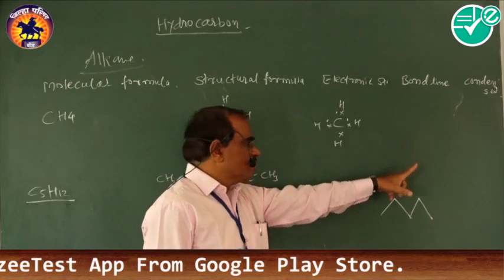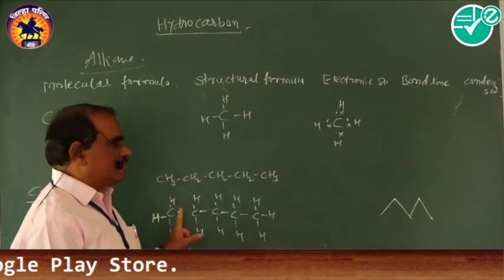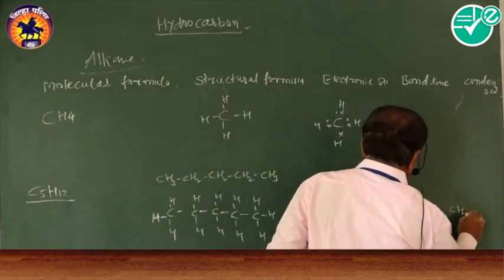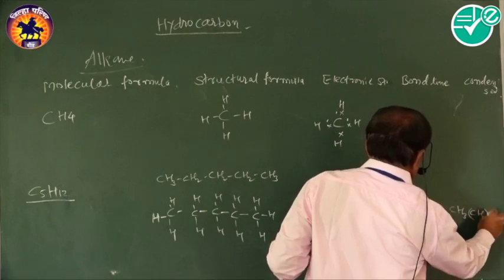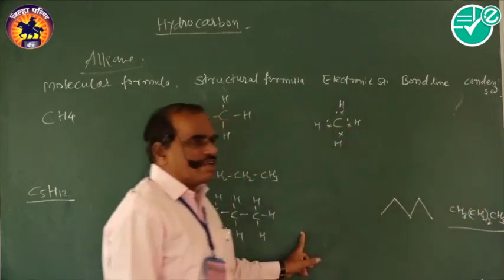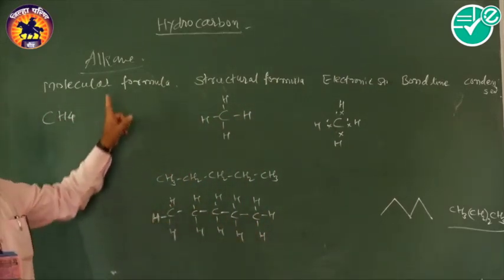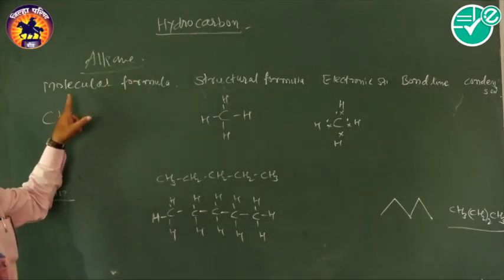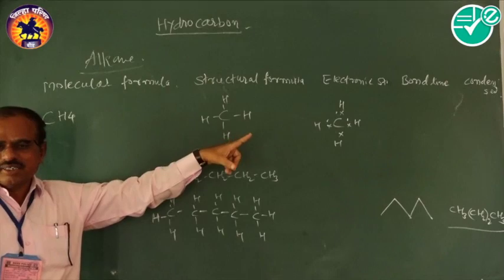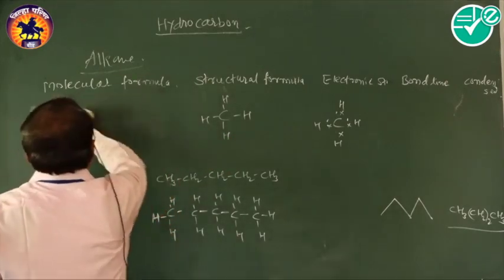And the last, the condensed formula. In a condensed formula, the longer chain becomes condensed. In this way we can write CH3(CH2)3CH3, that is the condensed formula of pentane. So those are the different types of structures or formulae of the alkanes: molecular formula, structural formula, electronic structure, bond line formula and condensed formula. Then we will see how alkanes are classified.